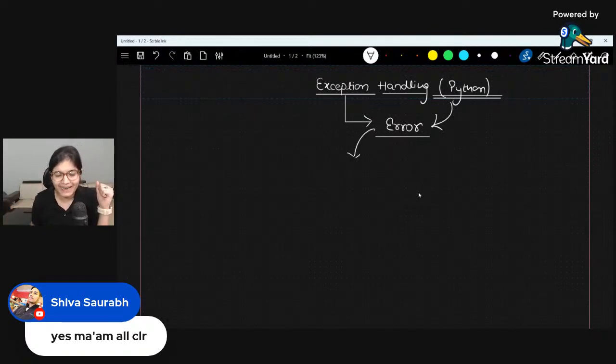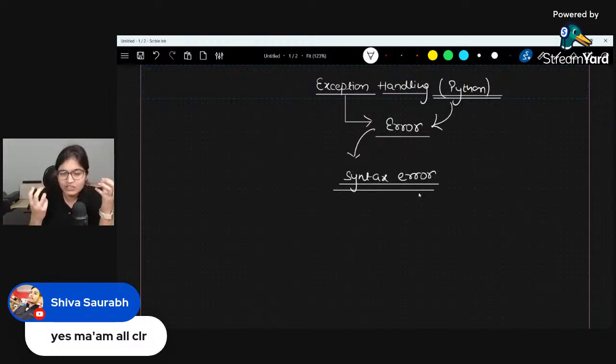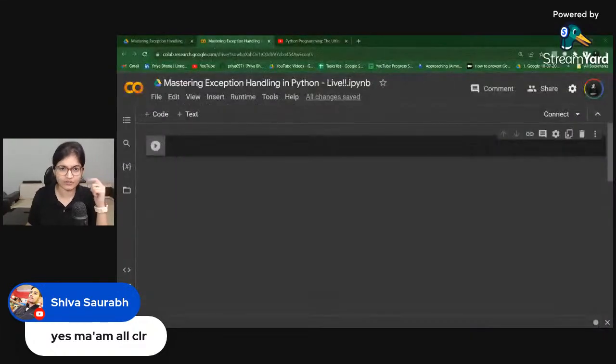Maybe you can get a syntax error in any code, right? What is the meaning of a syntax error? The simple meaning is that maybe there is an indentation mistake. Maybe you are writing a print statement and then you forget to close the bracket. I'll show you, just give me a moment. So this syntax error is not an example of an exception. The syntax error is not an exception. What is the meaning of a syntax error or semantic error?